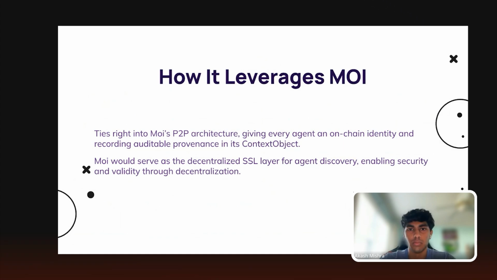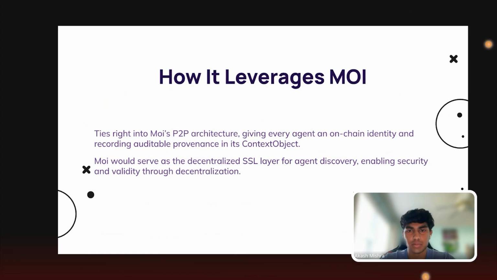To leverage this, we attach two asset types to each participant, outlined more in our design doc: an agent profile, which is the agent's MOI identity plus its A2A ID and basic metadata, and an append-only list of interaction records, which stores the hashes, timestamps, and counterparty IDs for each request and response.